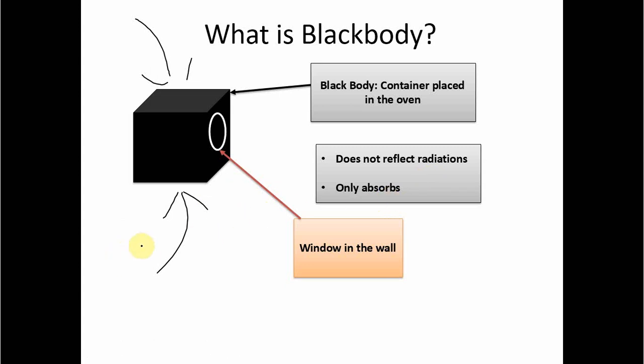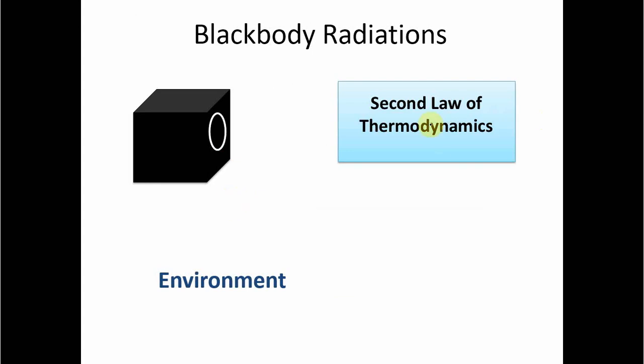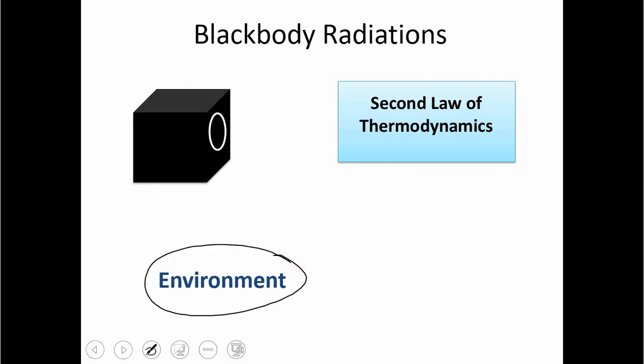Can a blackbody absorb all kinds of radiations and never emit? Well, it is not really so, because of the second law of thermodynamics, which says that heat cannot flow from a cold body to a hot body. And when this blackbody absorbs all kinds of radiations, its environment gets colder than it. So anything other than this blackbody is its environment. And then it is not possible that heat flows from the colder environment to the hotter blackbody.